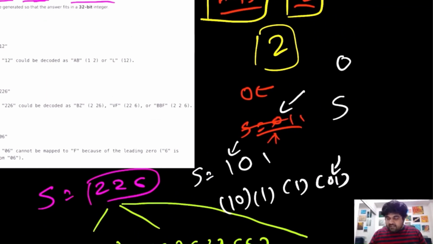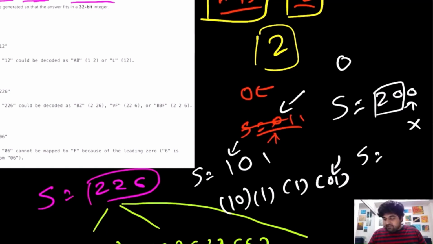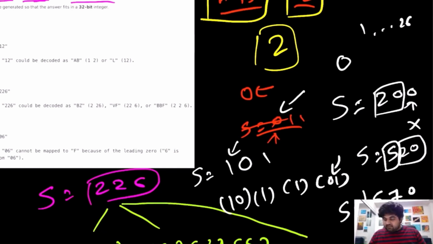So our input string S can be something like 2 0 0. In this case we can decode this value 20, but we can't decode this 0, so we won't be able to return anything. Or our value S can be 5 2 0. In this case we can decode this. We can decode this value 5 and we can decode this value 20, because 20 is again between 1 to 26. But if we are given something like S is equal to 570, we can't decode this, because we can decode this 5, but we can't decode 70, because 70 is not part of this 1 to 26 range. So when value 0 comes in, it becomes a little bit tricky and we have to just take care of it.